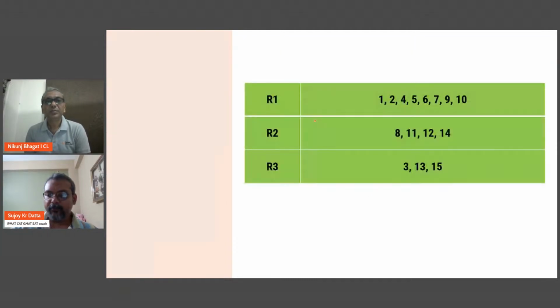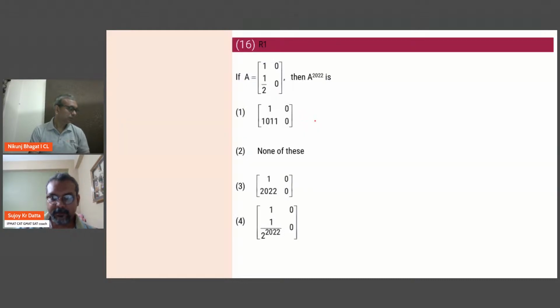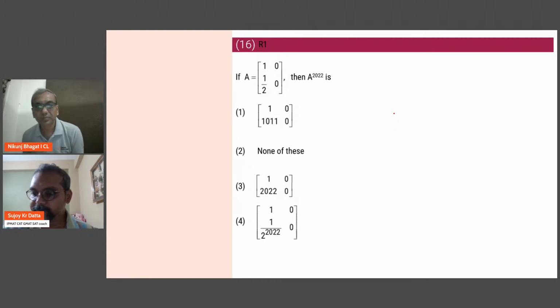So we are going to do question number 16. Yeah. So everyone is fine, right? You can see the screen and hear me as well. So now here, you have a matrix question, 2 by 2 matrix. They're asking A to the power 2022 is how much?